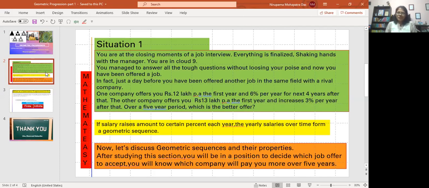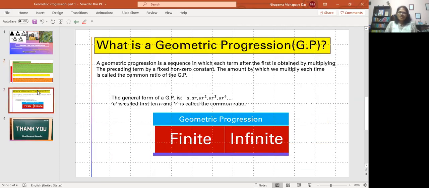Okay, and also you will know which company will pay you more over 5 years, right? So for this reason, maybe in the beginning we can just start the topic with this concept in mind. Now, what is the geometric sequence? What is the geometric progression?